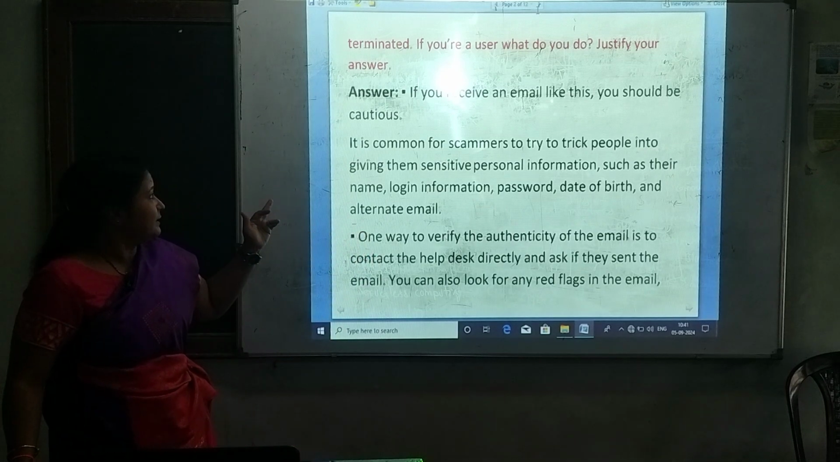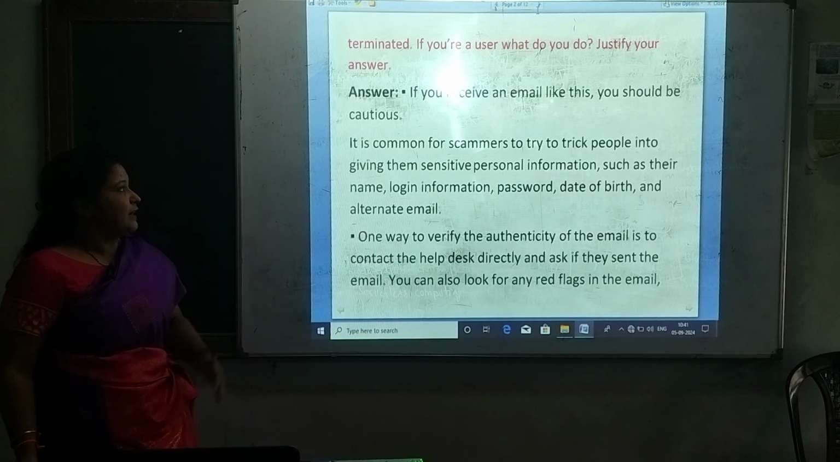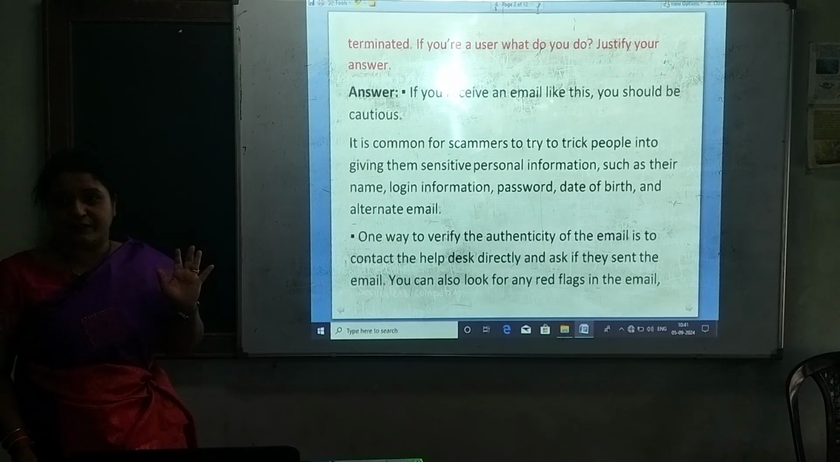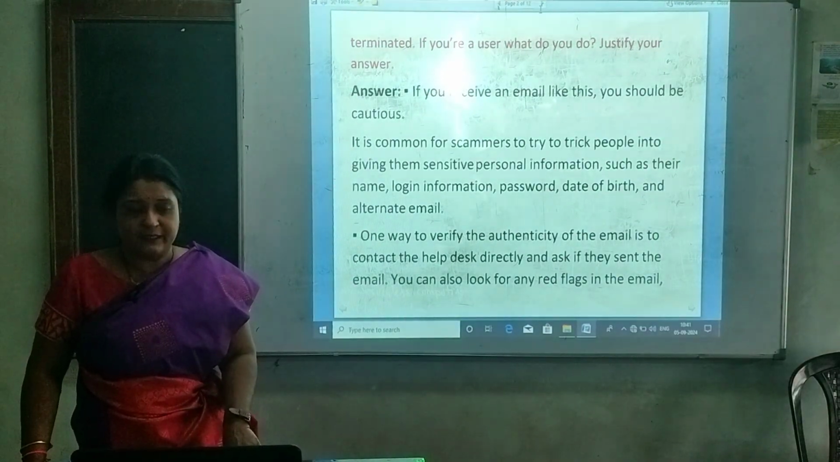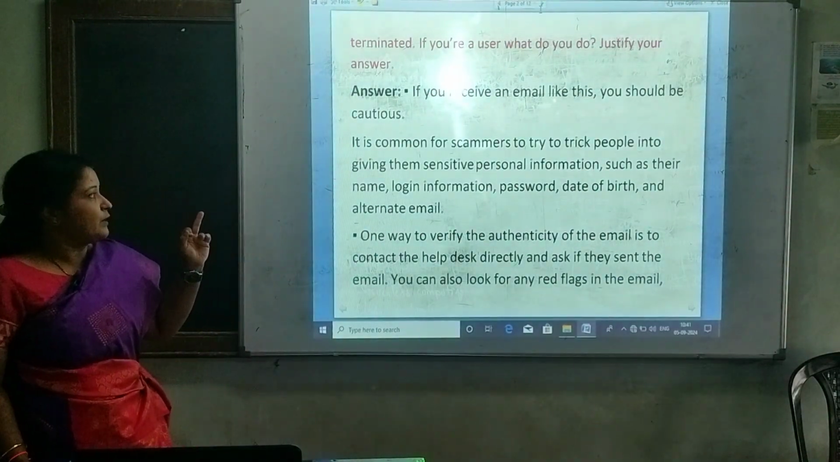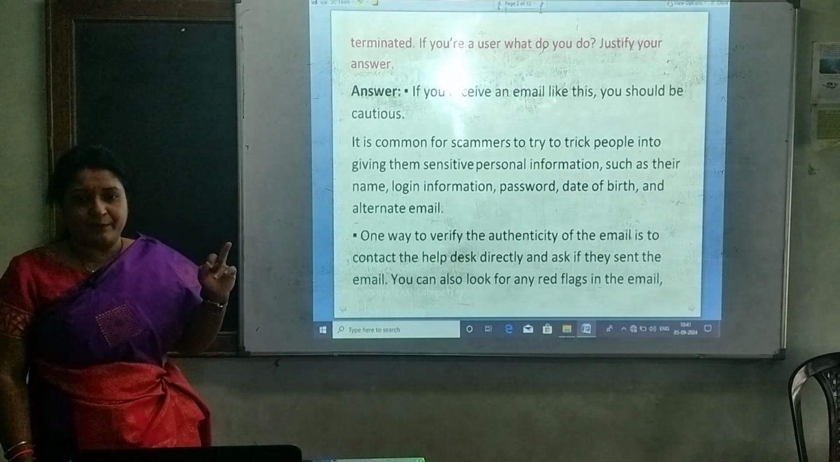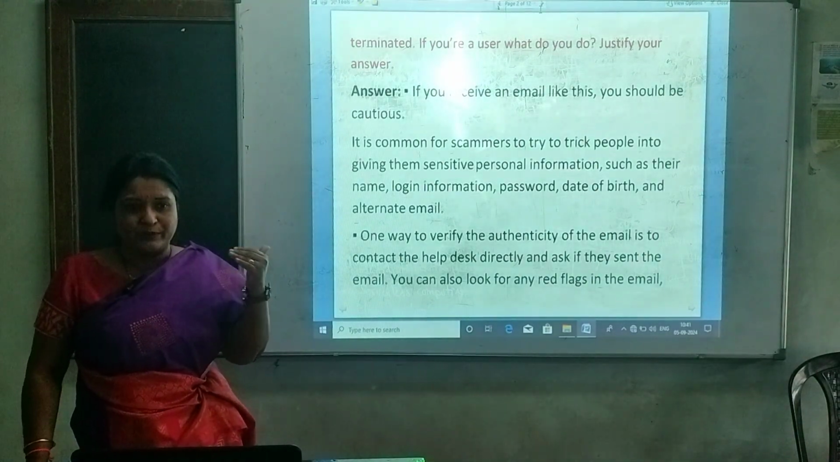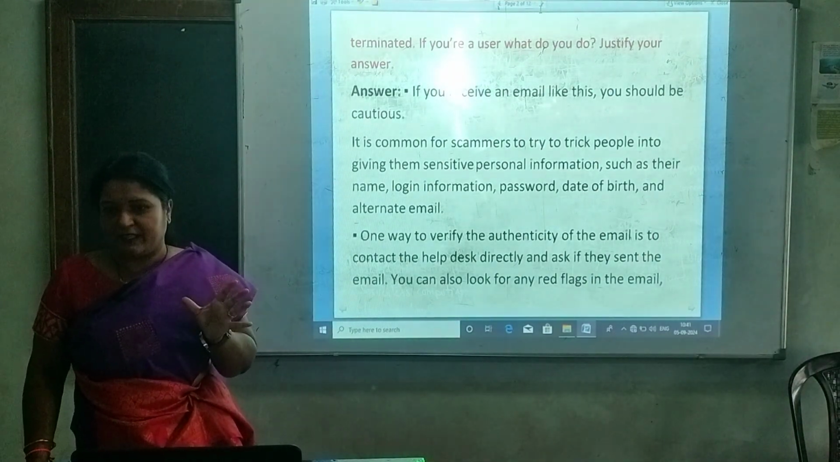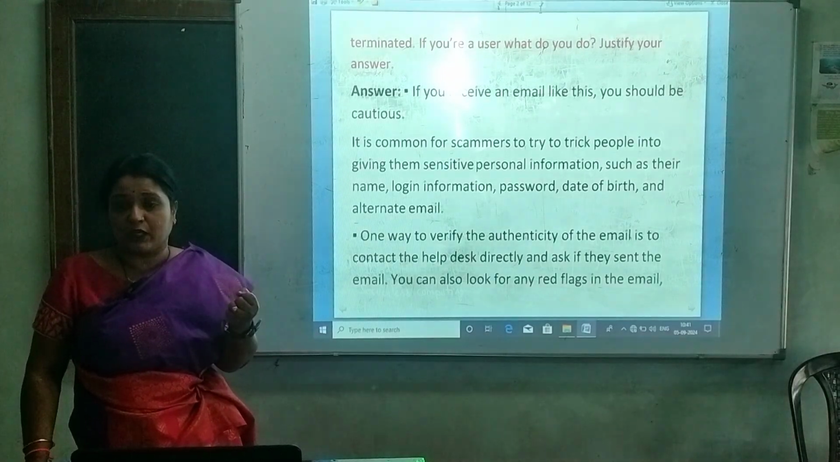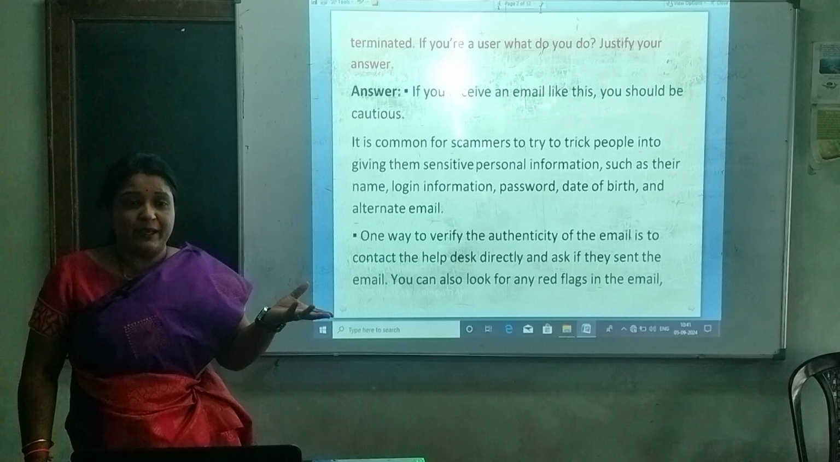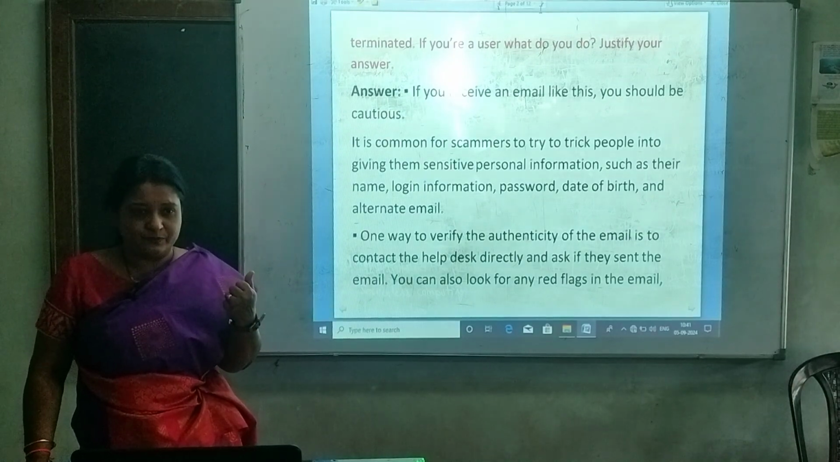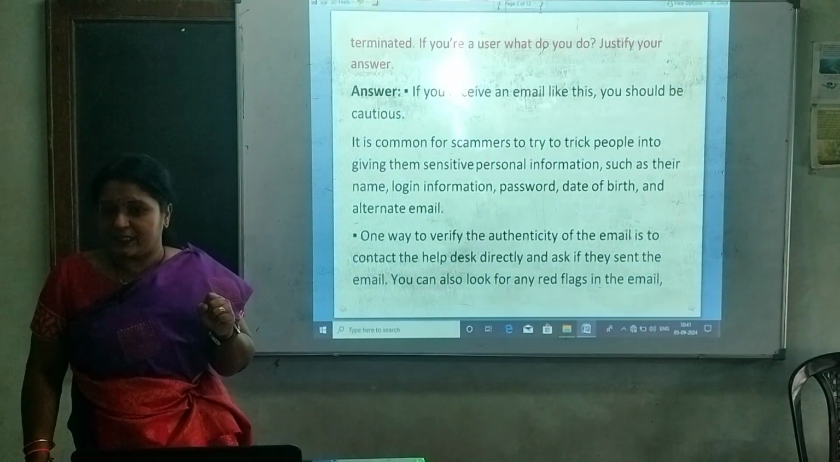Now see here, if you receive an email like this, you should be cautious, you should be alert. It is common for scammers. Scammers, in some form, will send mails such that they want to hack your account or they want your login password and all. Using that, they may access all your data.